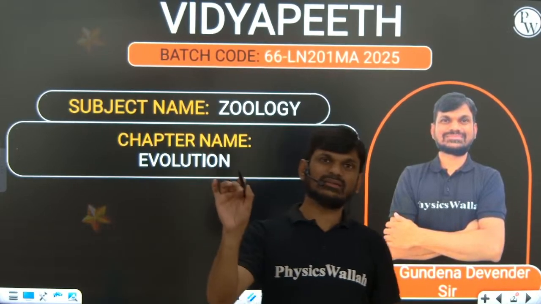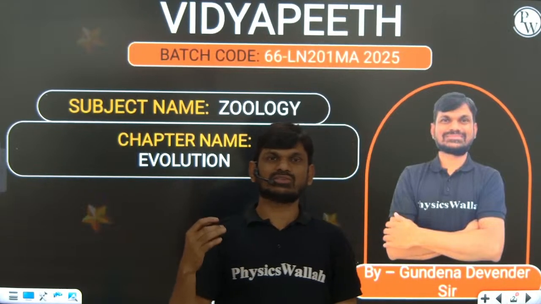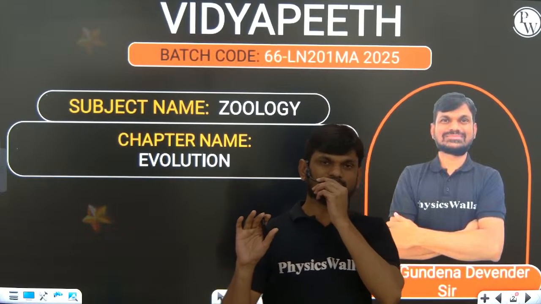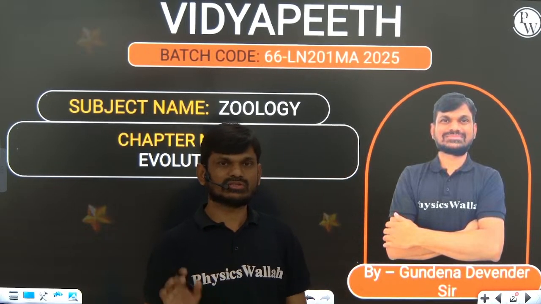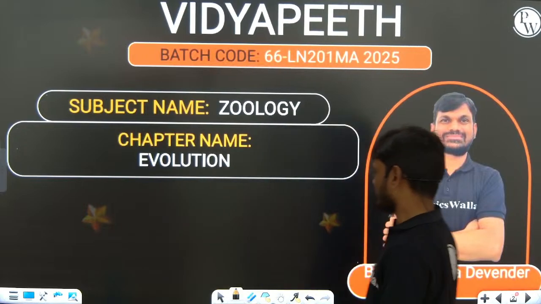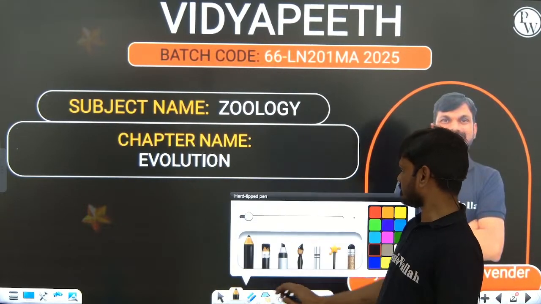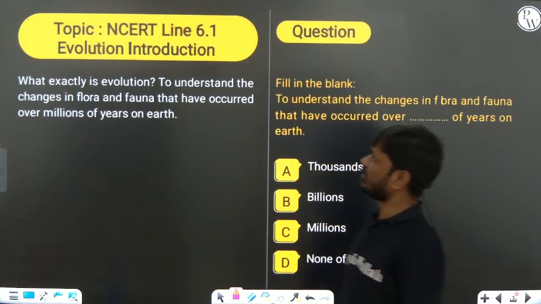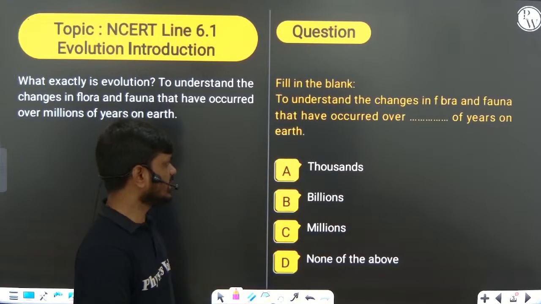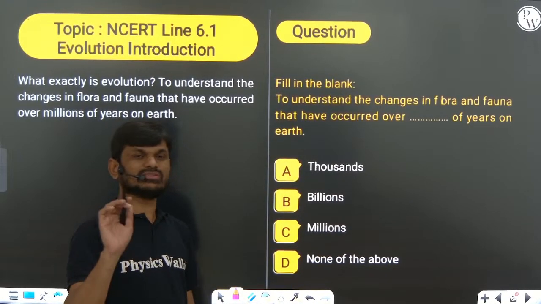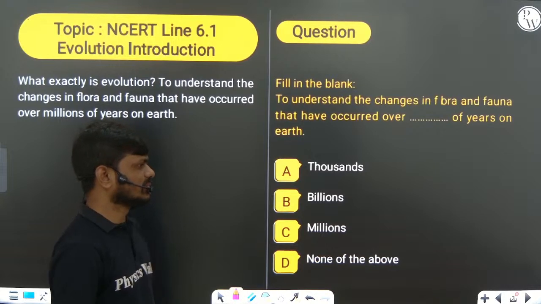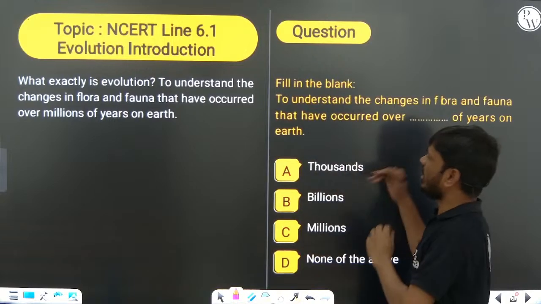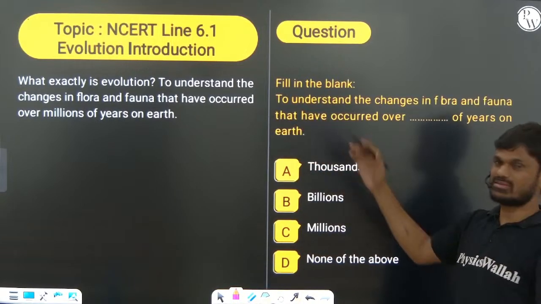What type of questions they will ask from those NCERT lines of the evolution chapter, that we will be discussing in today's class. Okay, right. So let us start. You can see, this is according to the new NCERT book, line to line, the sentences and the questions they may ask from these NCERT lines.